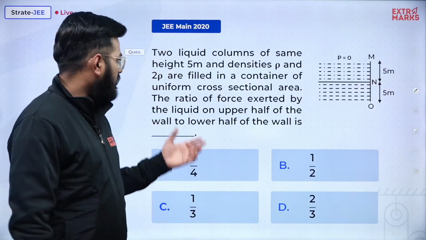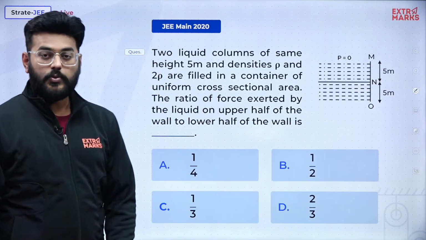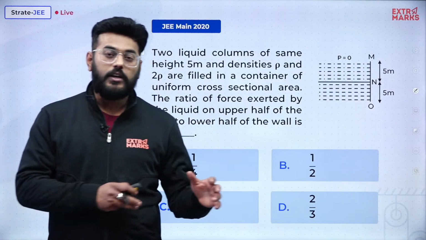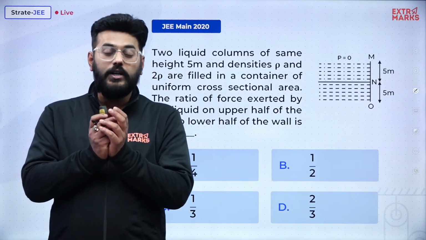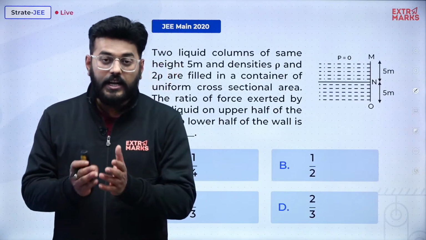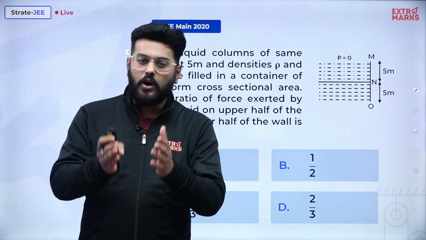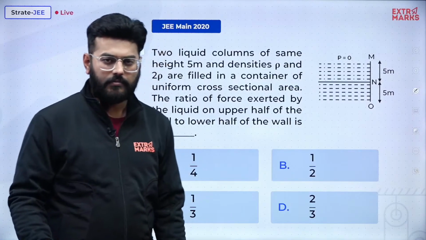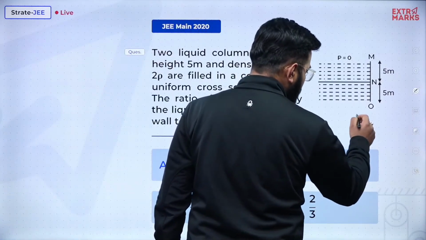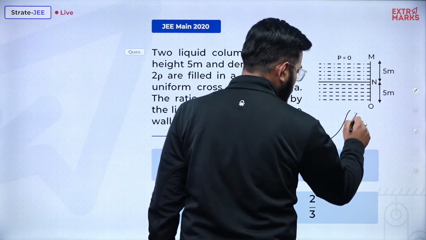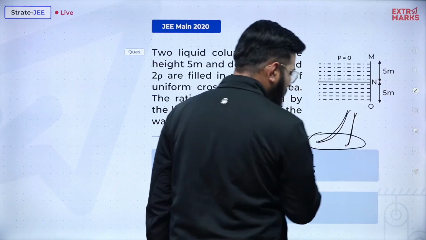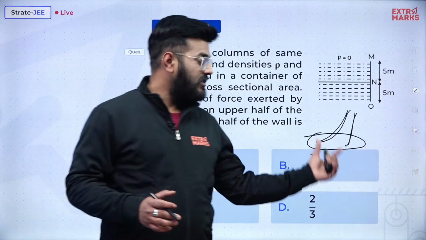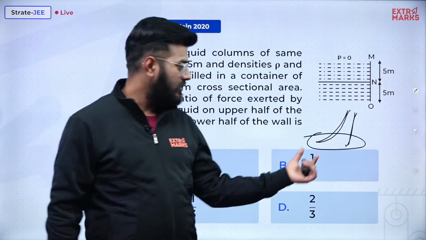Okay, so now let's move ahead and talk about this question asked in 2020 as well. A very beautiful question. If you have studied the reason behind the width of the walls of a dam getting increased as we move down and down, if you have ever been to a dam, you must have seen the walls of the dam are made somewhat like this. At the lower end the wall is pretty wide, and the reason is the excessive amount of pressure it has to handle.